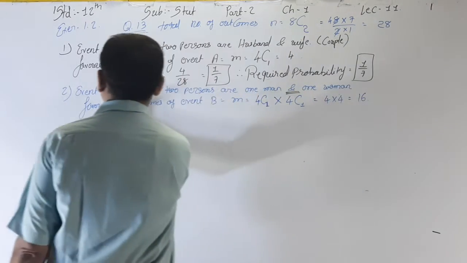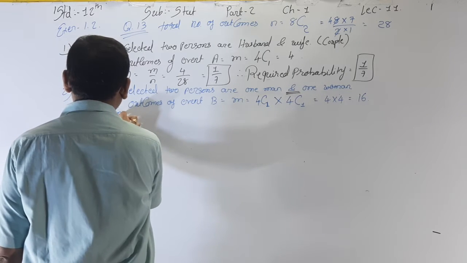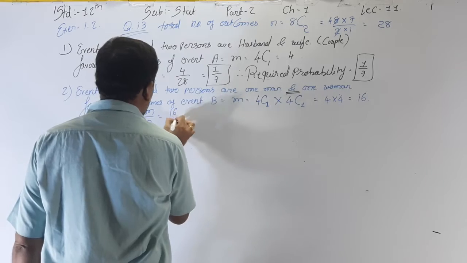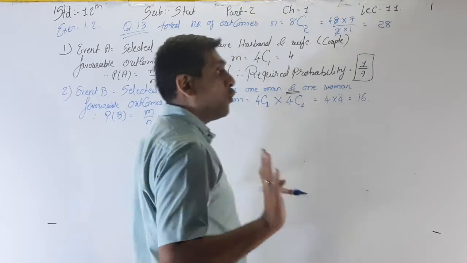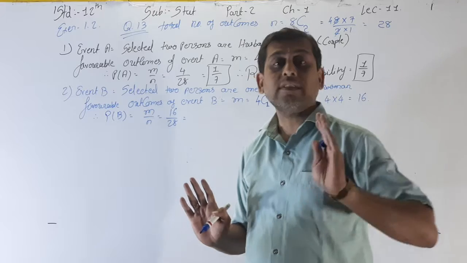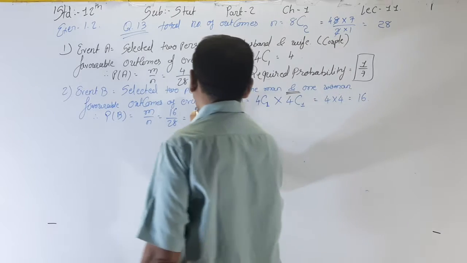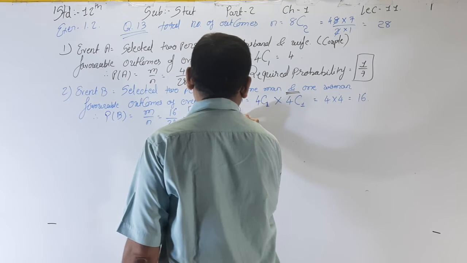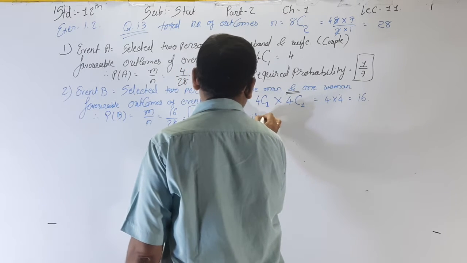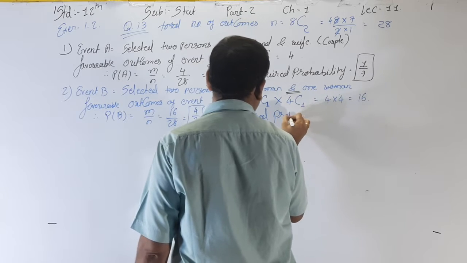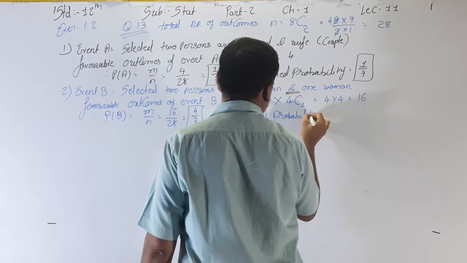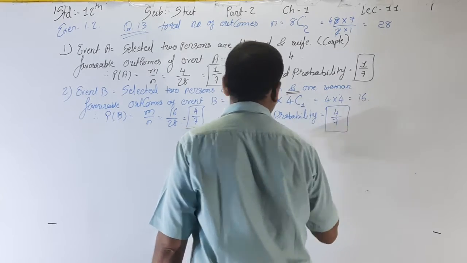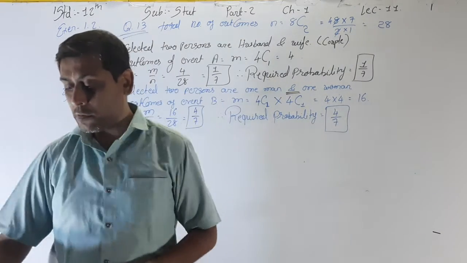And now what is P of B? P of B is equal to M upon N is equal to 16 by 28. Here 4 fours are 16 and 4 sevens are 28. That's why 4 by 7. Therefore, the required probability is equal to 4 by 7 for event B.